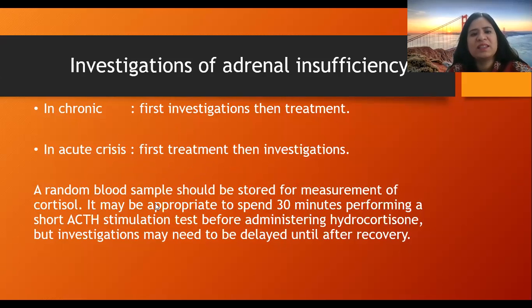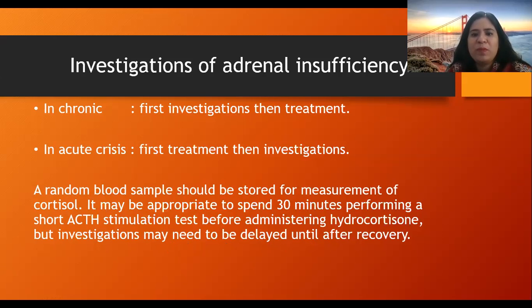A random blood sample should be stored for the measurement of cortisol. It may be appropriate to spend 30 minutes performing a short ACTH stimulation test before administering hydrocortisone, but other investigations may need to be delayed until after recovery. That means the blood sample is taken and stored to measure the cortisol levels, right?